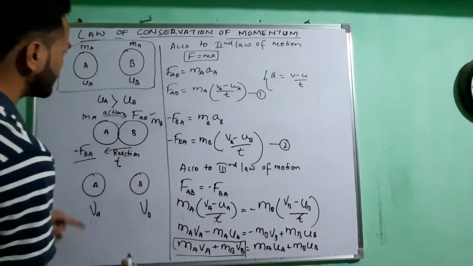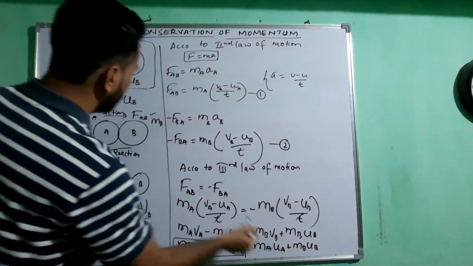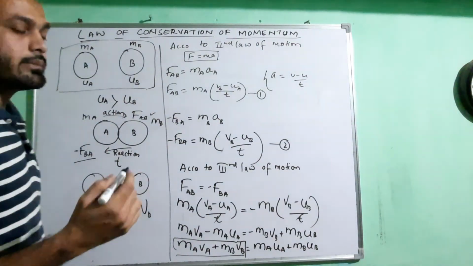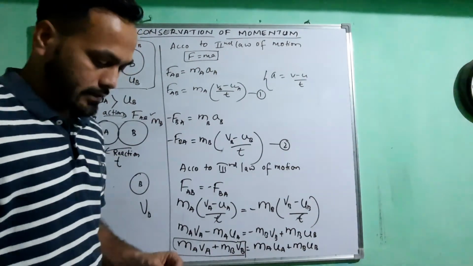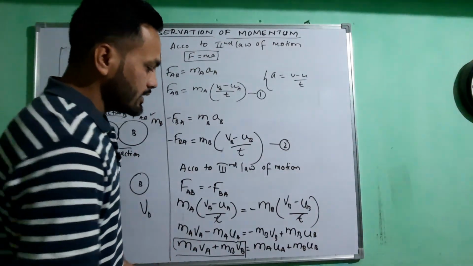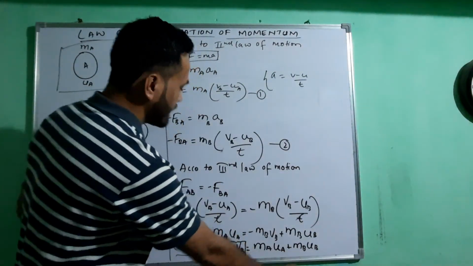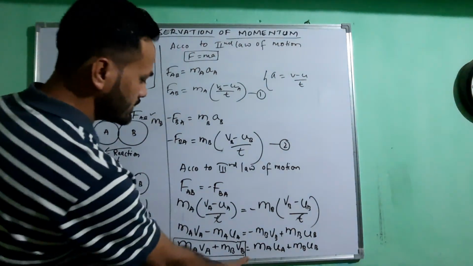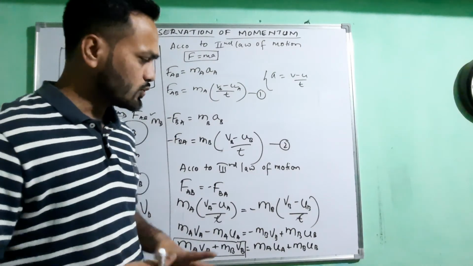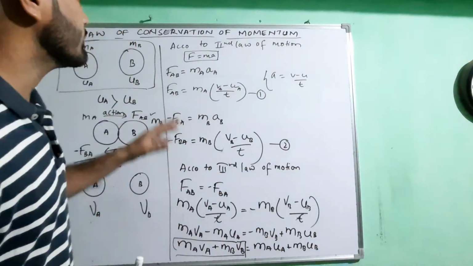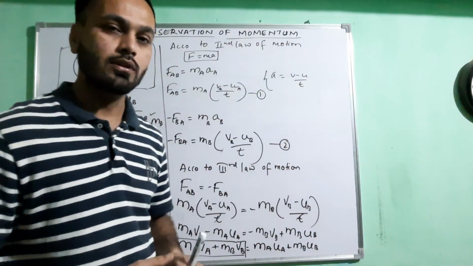This is the final momentum and this is the initial momentum. In the beginning I stated the law of conservation of momentum, which says that the momentum before interaction is equal to the momentum after the interaction, after the collision. So this is the mathematical formulation of the law of conservation of momentum.